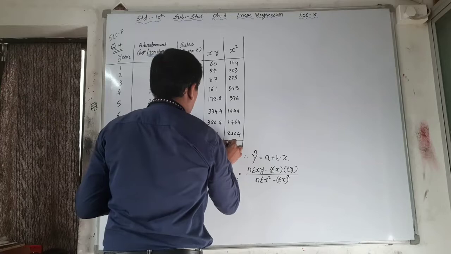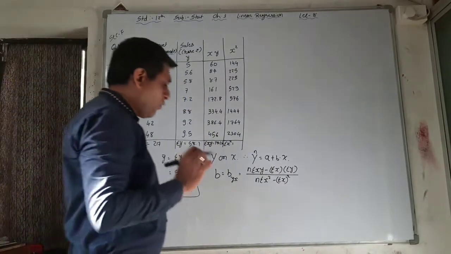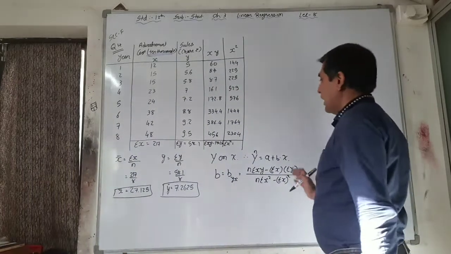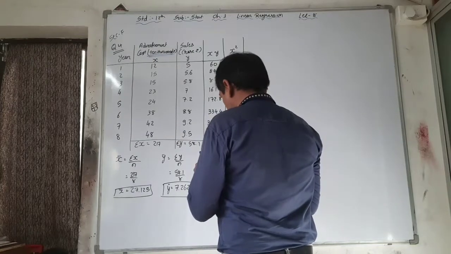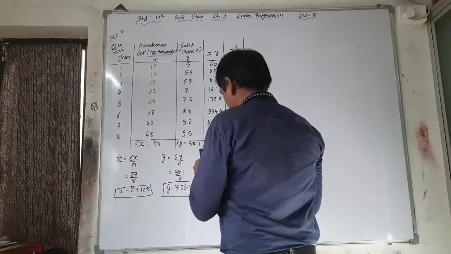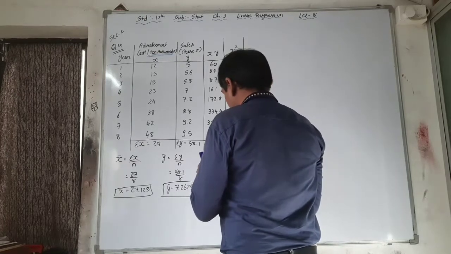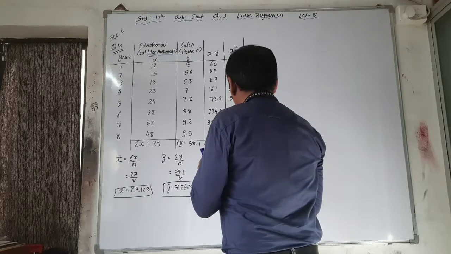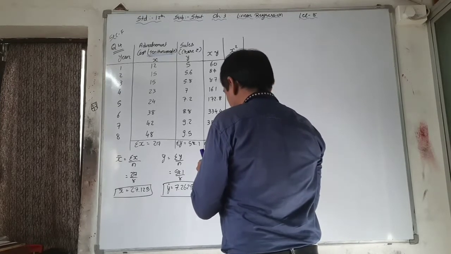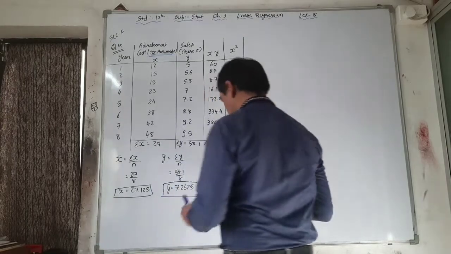See here, the multiplication and the square is difficult in calculation, but it is easy in the next format. 144 plus 225 plus 225 plus 529 plus 576 plus 1444 plus 1764 plus 2304. The answer is 7211.